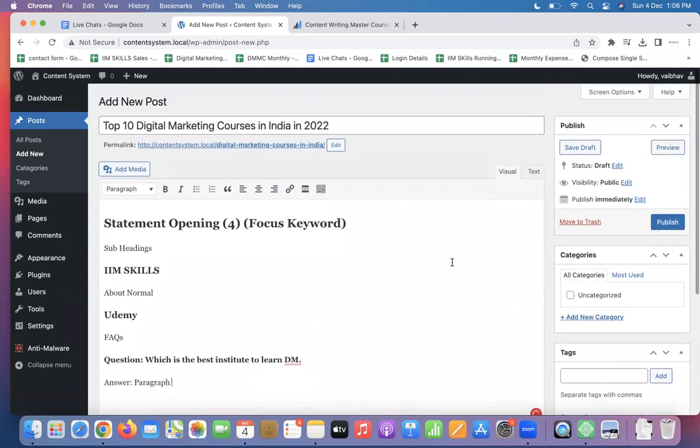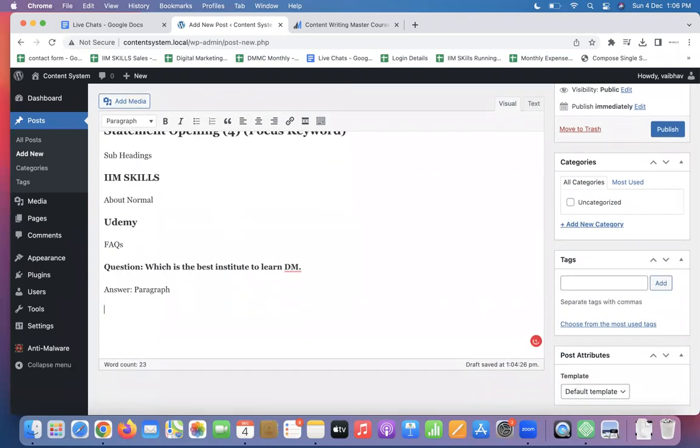Understood? If you remember, we have said to link one internal and one external link at maximum in an article. But internal, I've asked you not to do, because my internal team members are doing it. Externally, if you have to link something, what happens? External link: select the term. Let's say it is wikipedia.com, done. So this is an external link.